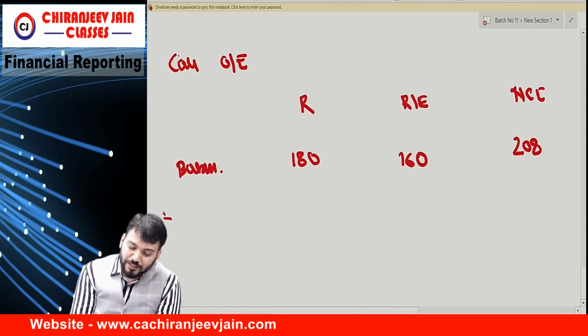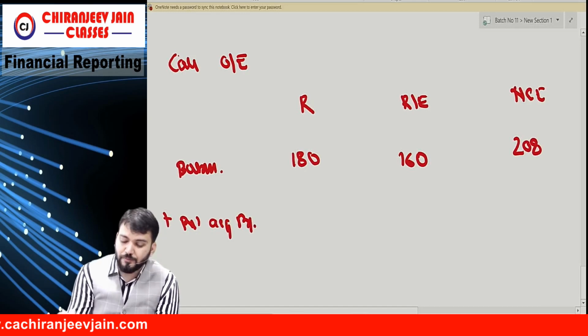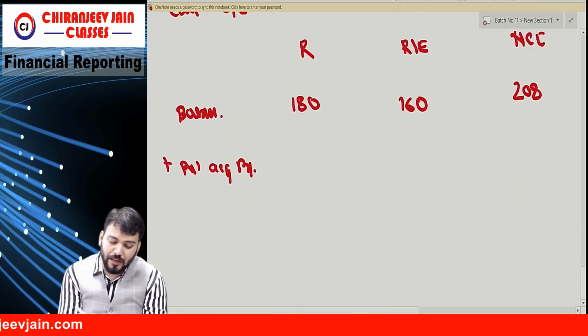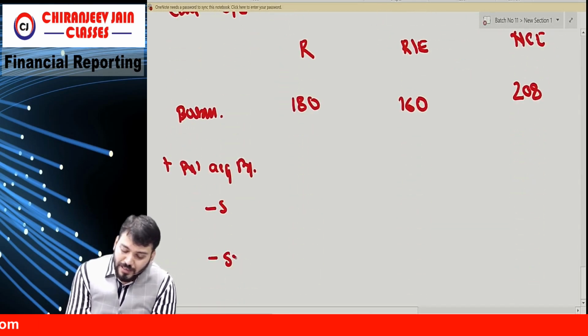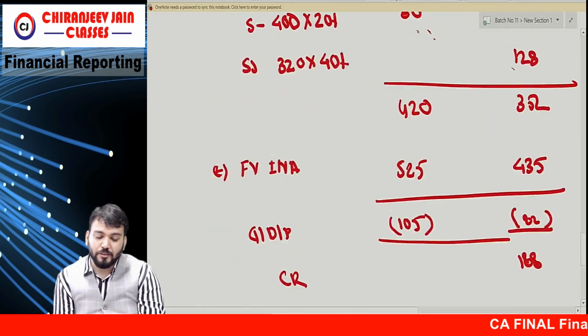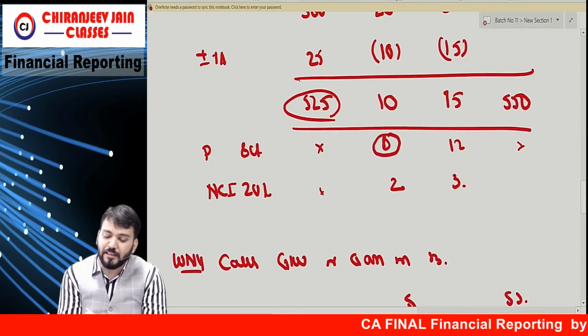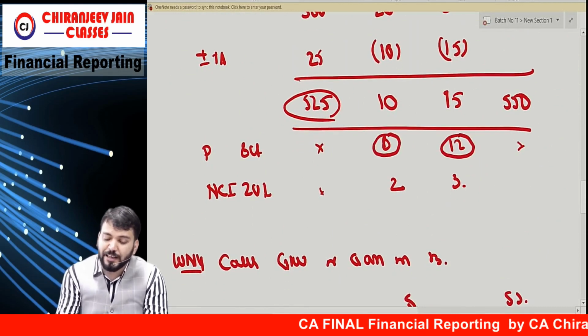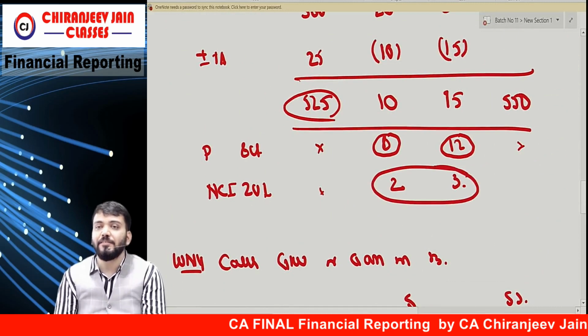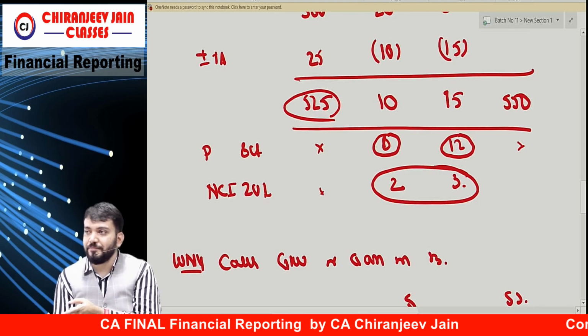Okay. Plus post acquisition profit. So tell me, for reserve, we have S Limited and SS Limited. First, can you give me S Limited? This will be transferred to reserve, this will be transferred to retained earnings, and this will be transferred to NCI. NCI will be 2 plus 3.